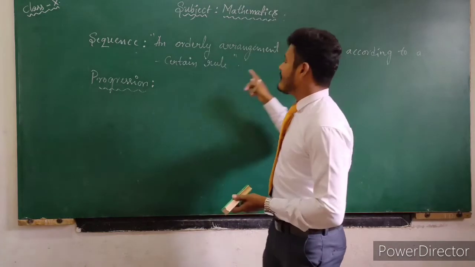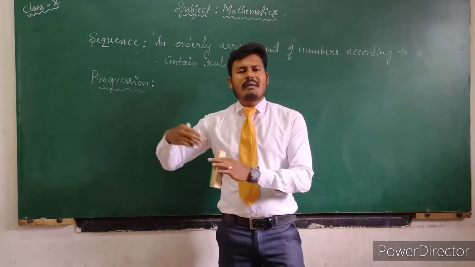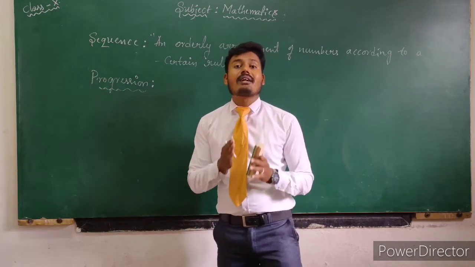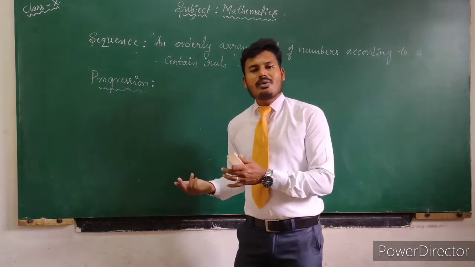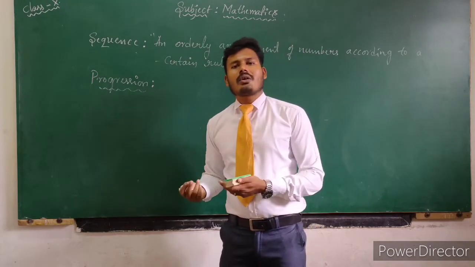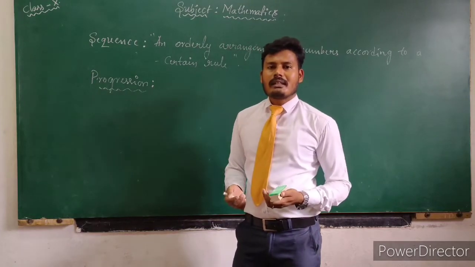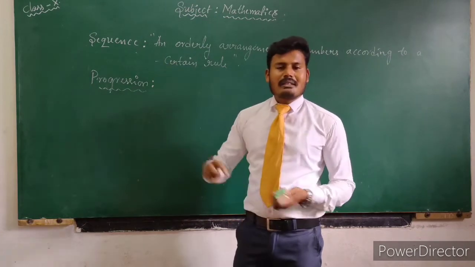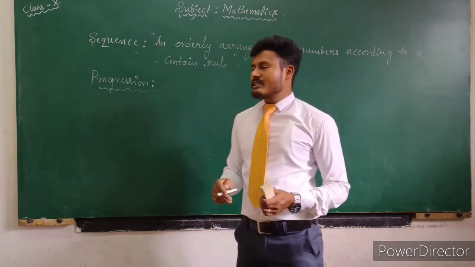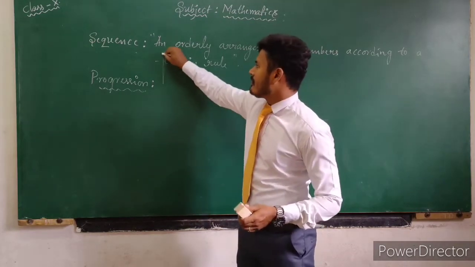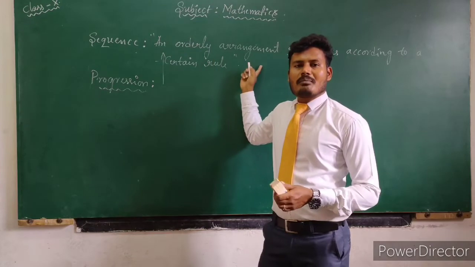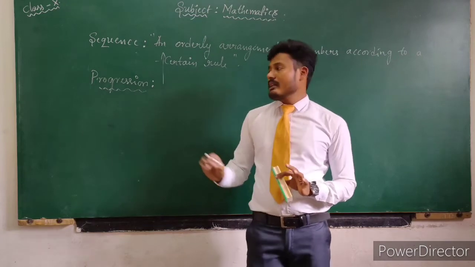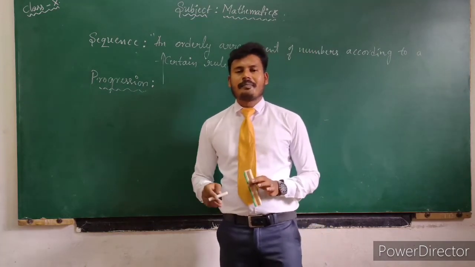And then it has a certain rule. Rules may differ from one sequence to another, but each sequence has a definite rule. Either it may be an addition rule, multiplication rule, division rule, or subtraction rule. So progression is also a sequence, because the similar meaning of sequence is progression. That's why the definition of progression is: an orderly arrangement of numbers according to a certain rule is called a sequence. Progression and sequence both are the same.